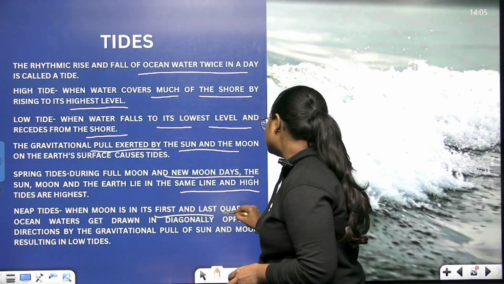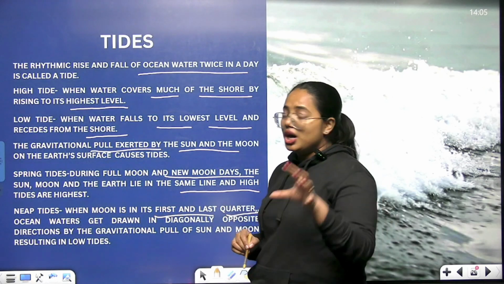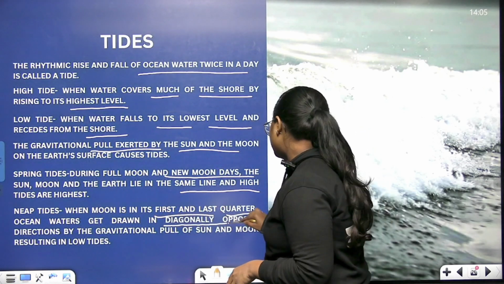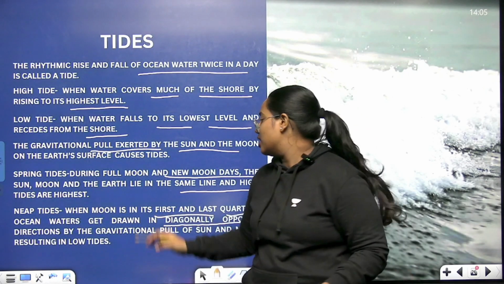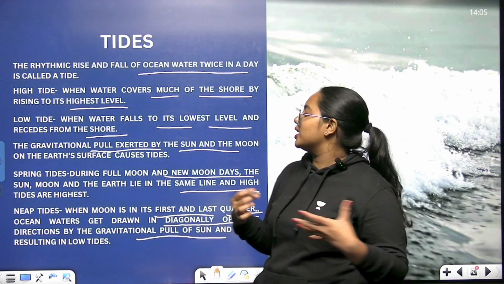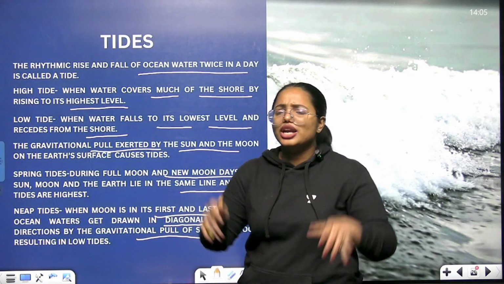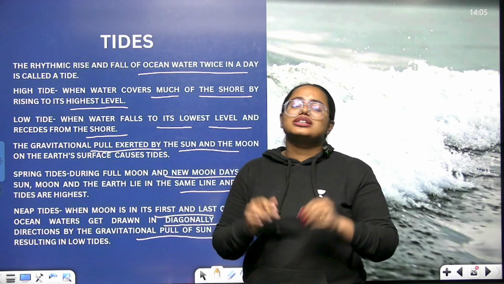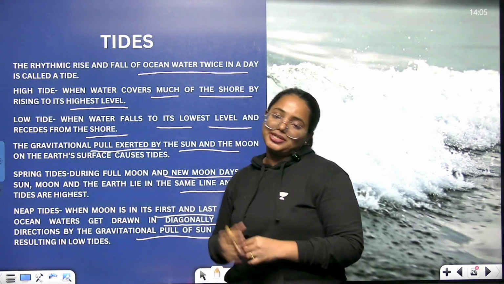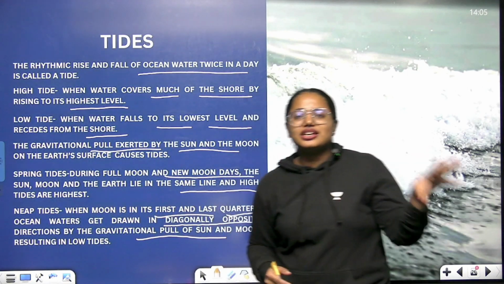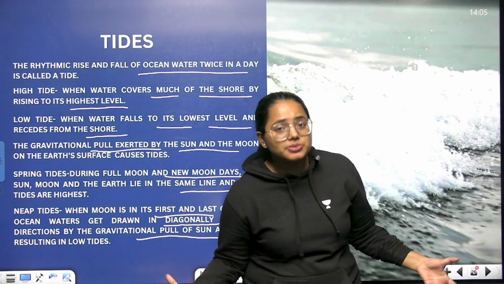And what about neap tides? When the moon is in its first and last quarter, ocean water gets drawn in diagonally opposite directions by the gravitational pull of the sun and the moon, and this results in low tides, and therefore this can be called neap tide. Clear? So this is the way that you need to categorize the different types of tides.